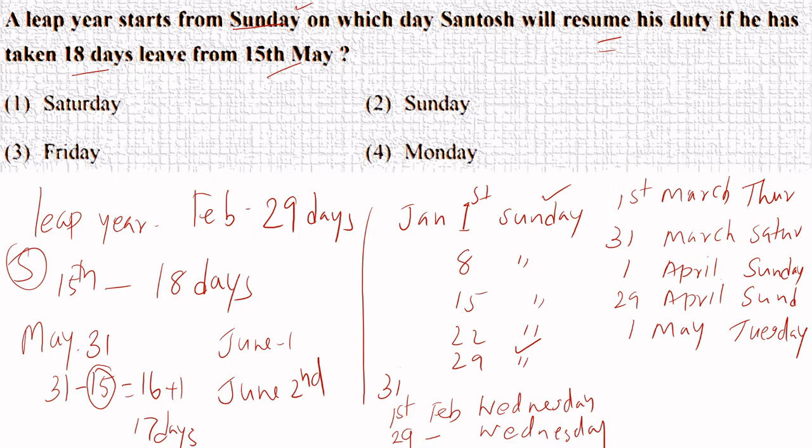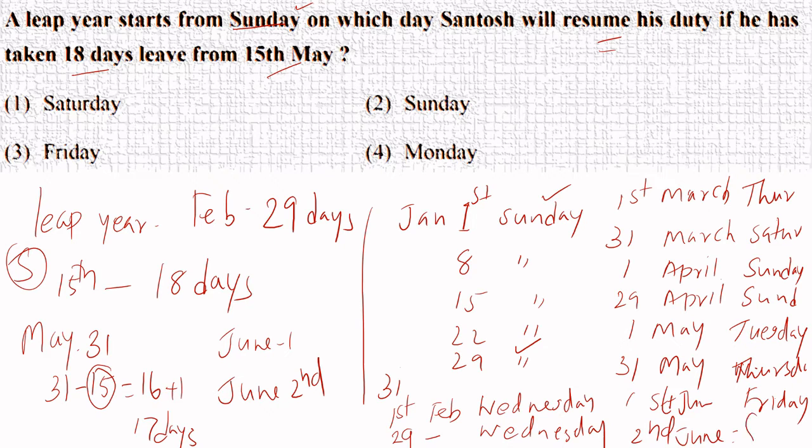If 1st May is Tuesday, 31st May will be Tuesday, Wednesday to Thursday. Correct? 31st May will be Thursday. Instead of Tuesday, Wednesday, Thursday. Then 1st June will be Friday. And he has to go on 2nd June. Who? Santosh. He will go on duty on Saturday.